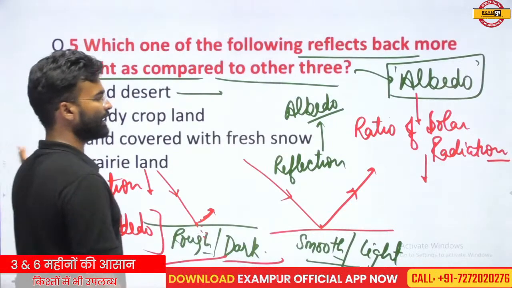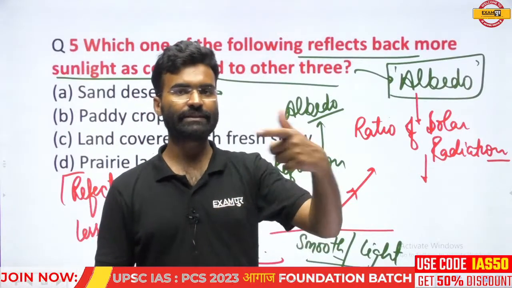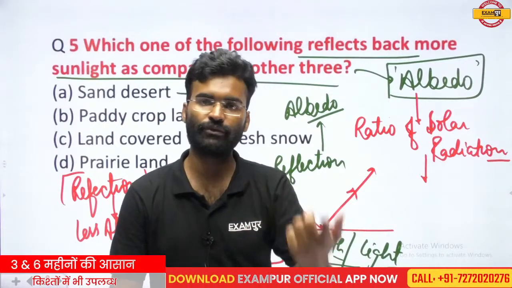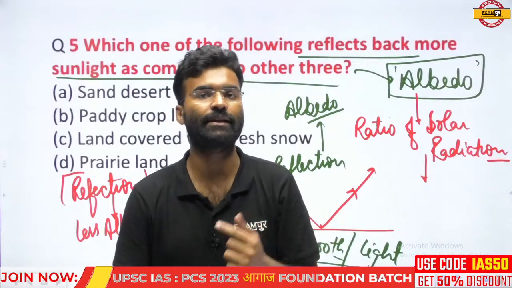So reflection and albedo are directly related. If the reflection is high, the albedo will be high. If the reflection is low, the albedo will be low. And reflection and absorption are inversely related.